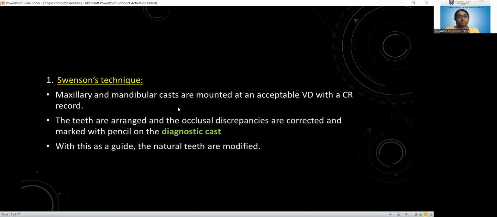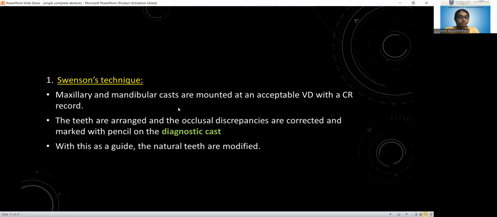Coming to Swenson's technique, we make the diagnostic cast, that is, the maxillary and mandibular casts. After completing the vertical jaw relation, it is mounted at an acceptable vertical dimension with a centric relation record, and the teeth are arranged and occlusal discrepancies are corrected and marked with a pencil on the diagnostic cast.